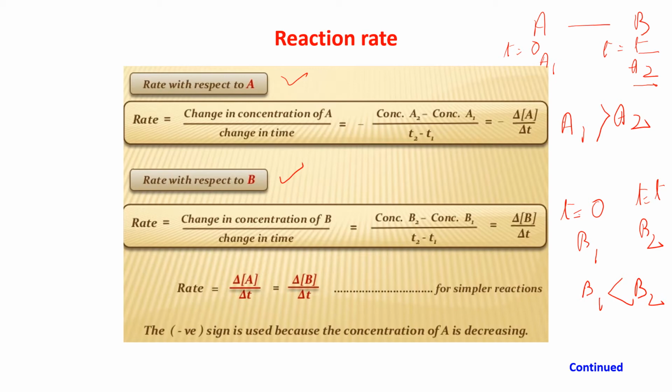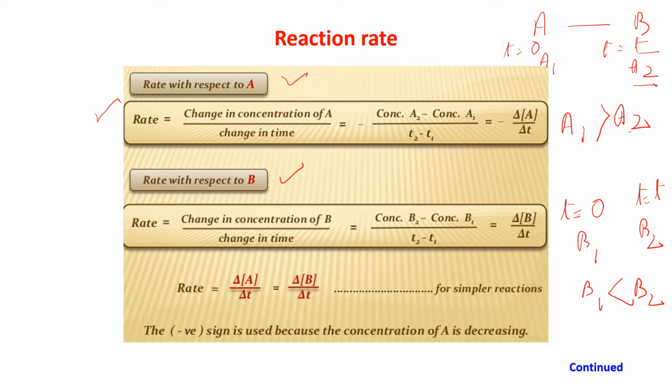Okay, so if I want to write the rate with respect to A, that is the change in concentration of A by change in time, is equal to concentration of A2 minus A1 divided by T2 minus T1.